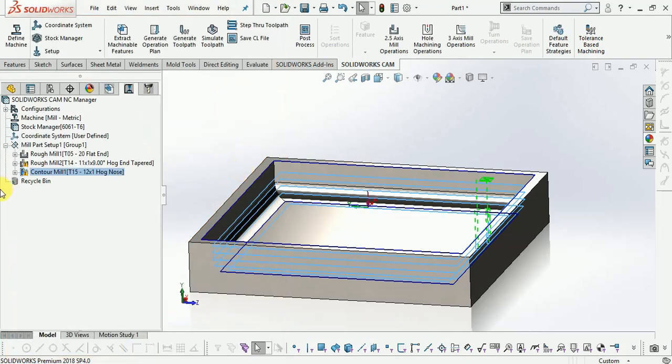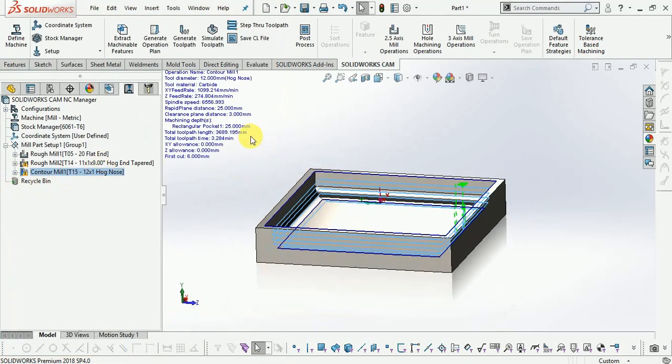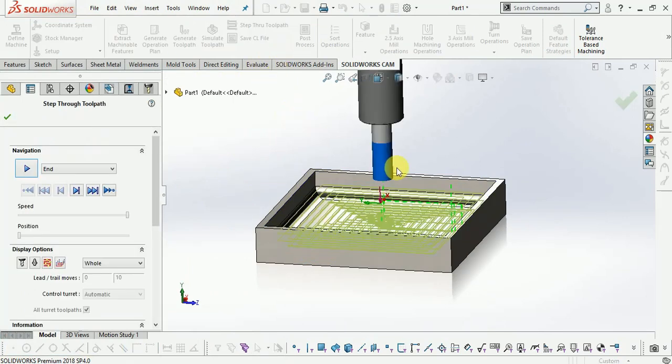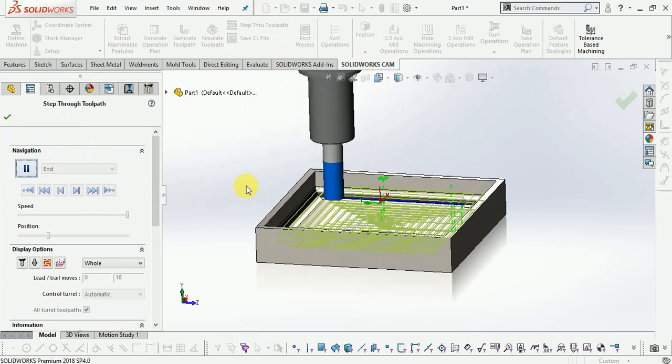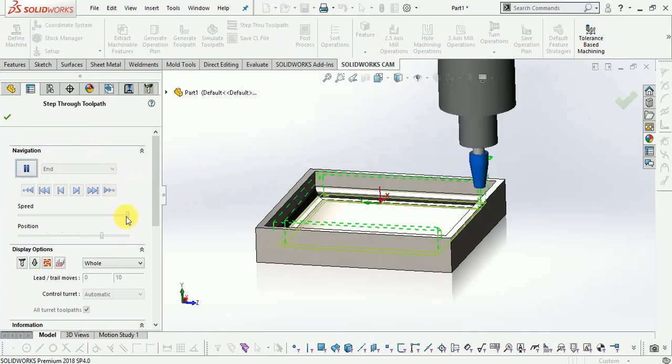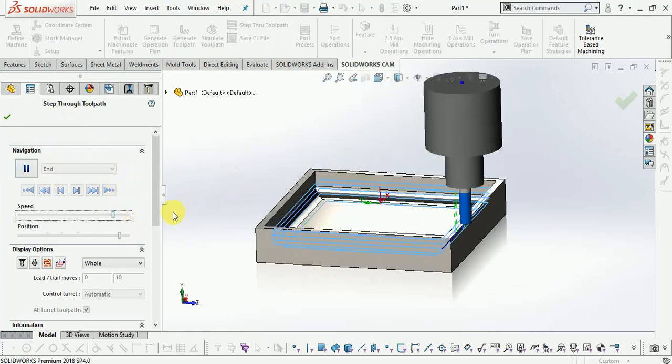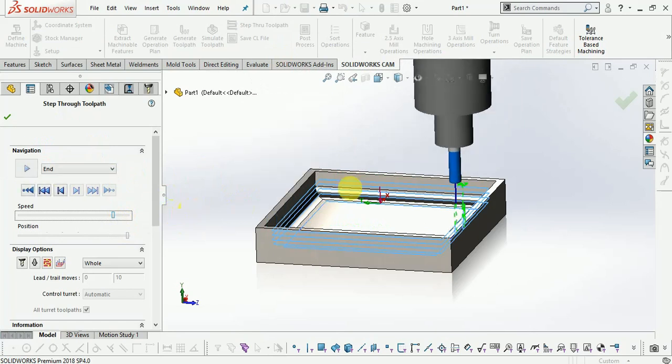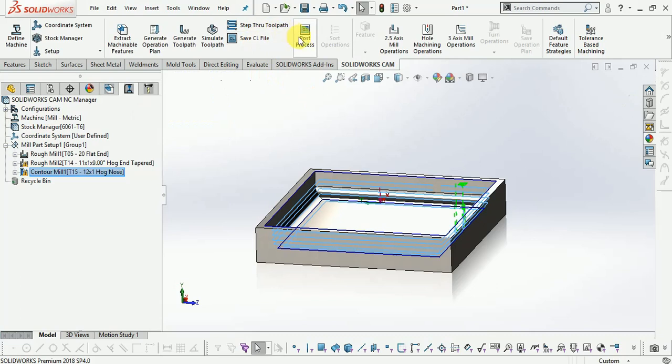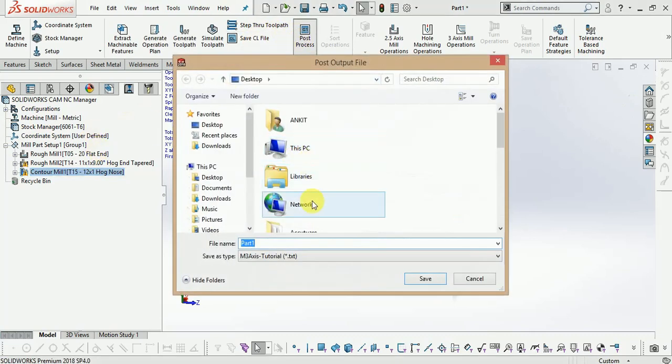Now you can see here. Now from here select post process, process again.